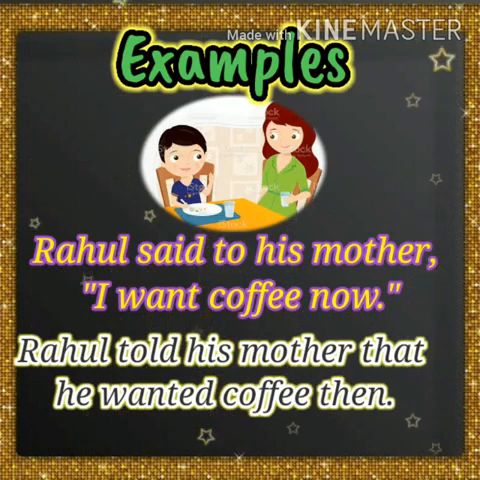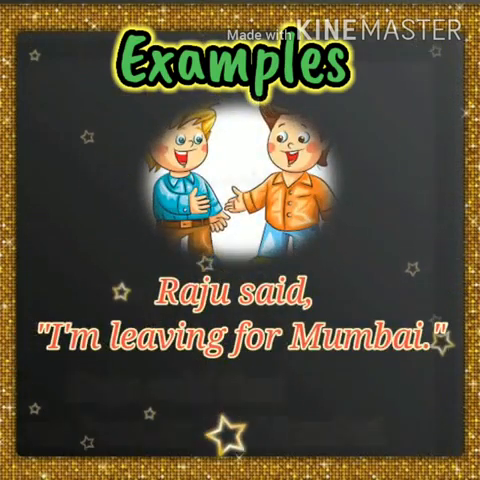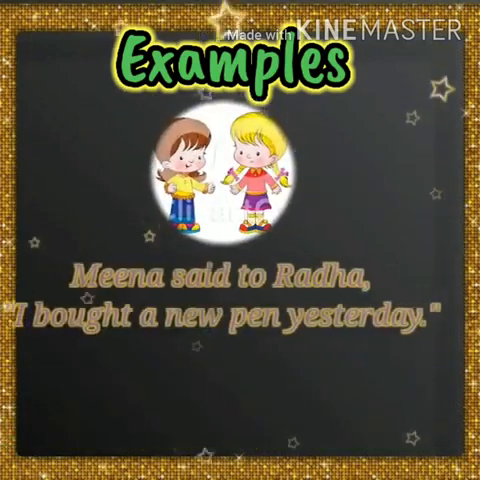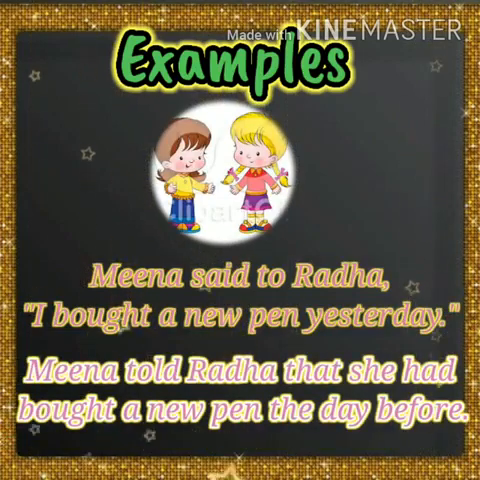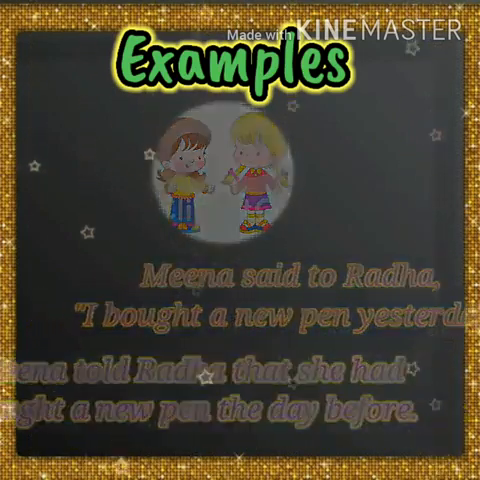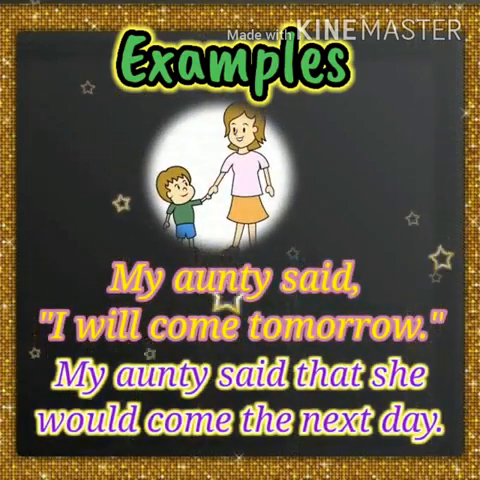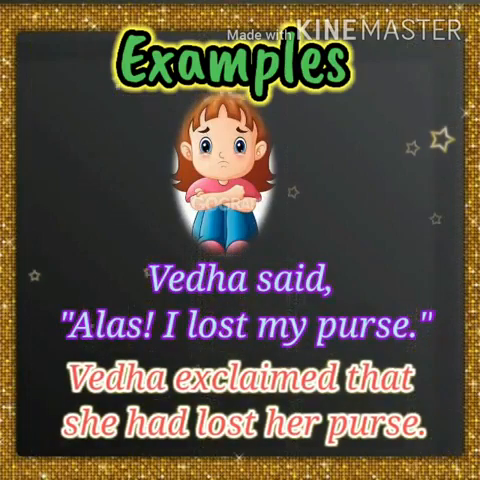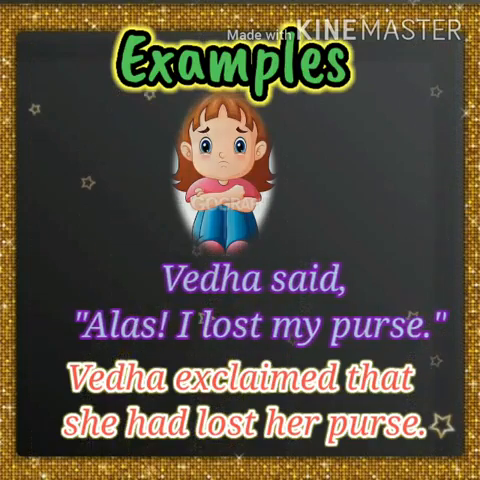That's all. Like this, in all other sentences we have to do. Raju said, "I'm leaving for Mumbai." Raju said that he was leaving for Mumbai. Meena said to Radha, "I bought a new pen yesterday." Meena told Radha that she had bought a new pen the day before. My auntie said, "I will come tomorrow." My auntie said that she would come the next day. Veda said, "Alas, I lost my purse." Here it is an exclamatory sentence. So Veda exclaimed that she had lost her purse.